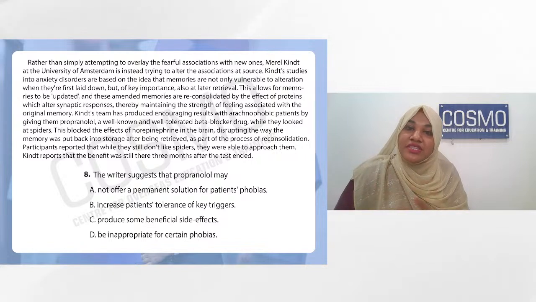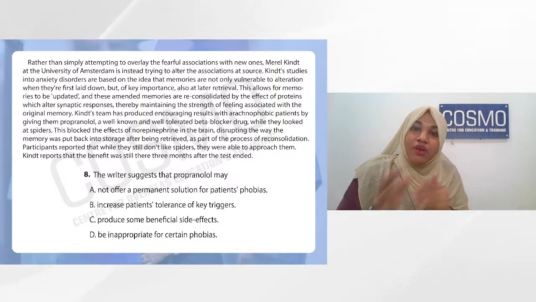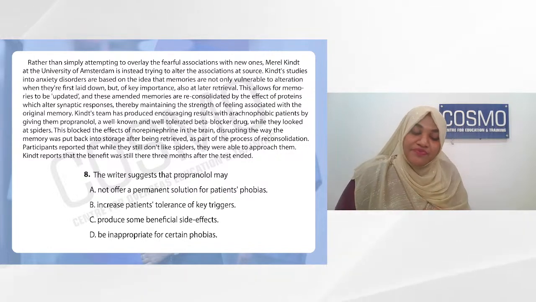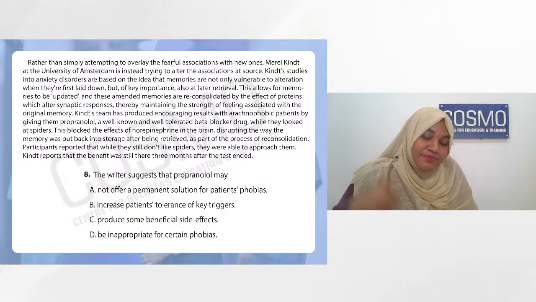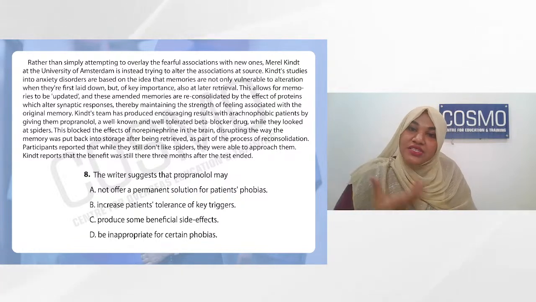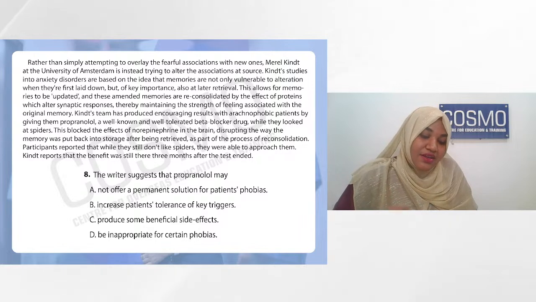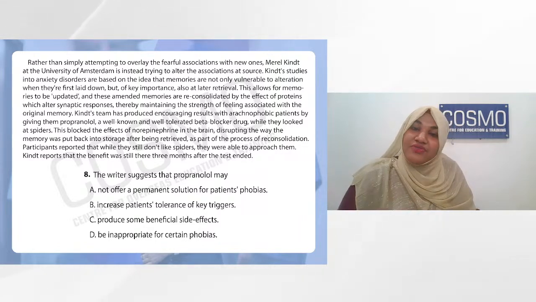Whatever treatment we do is going to be for all the phobias. So you're going to eliminate A and D, and you're left with B and C. What will be your answer between B and C? B is increase the patient's tolerance of the key triggers, or C, produce some beneficial side effects.